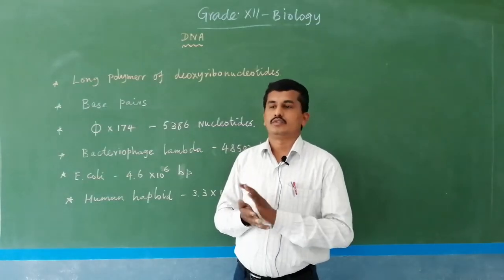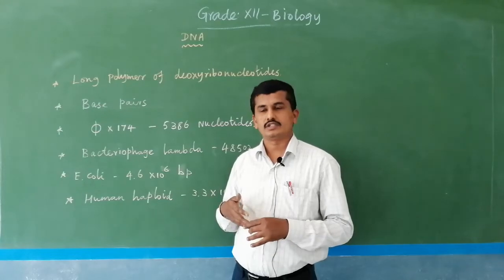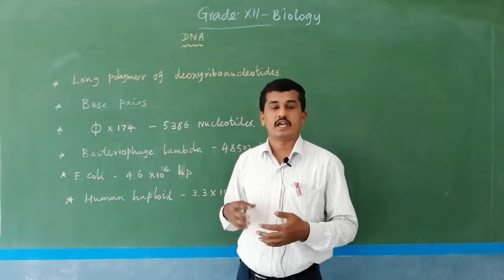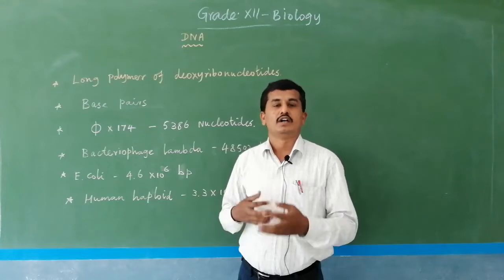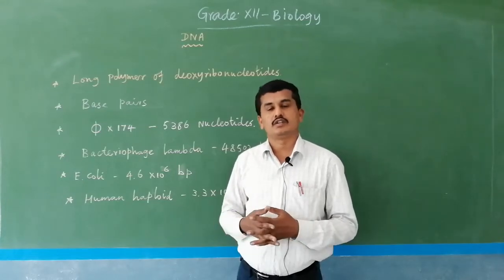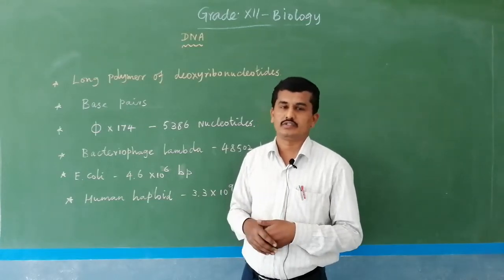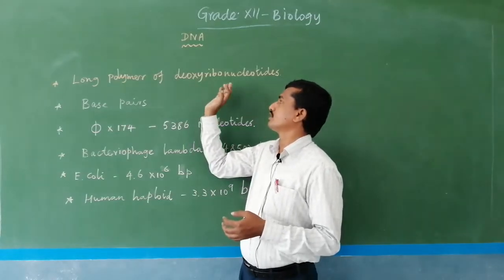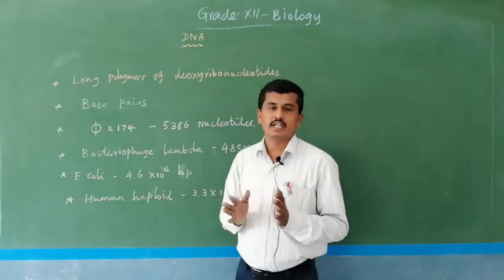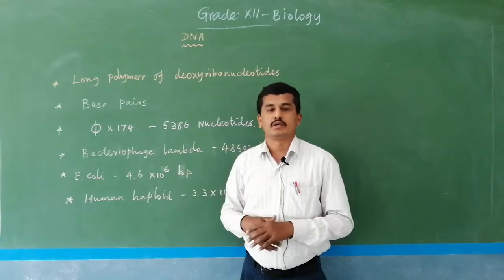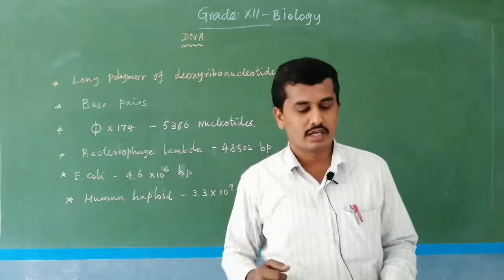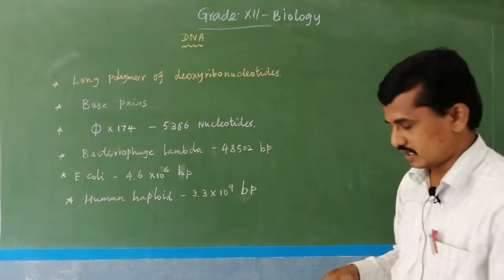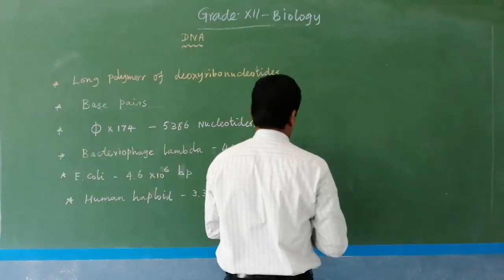Okay. In the last section, we studied DNA and RNA, the replication process, where the DNA is present, in the nucleus, the chromosomes inside the nucleus, and all the structures. Now, long polymer of deoxyribonucleotides. DNA is nothing but a long polymer of nucleotides. I will draw DNA, then you will understand what is meant by DNA.